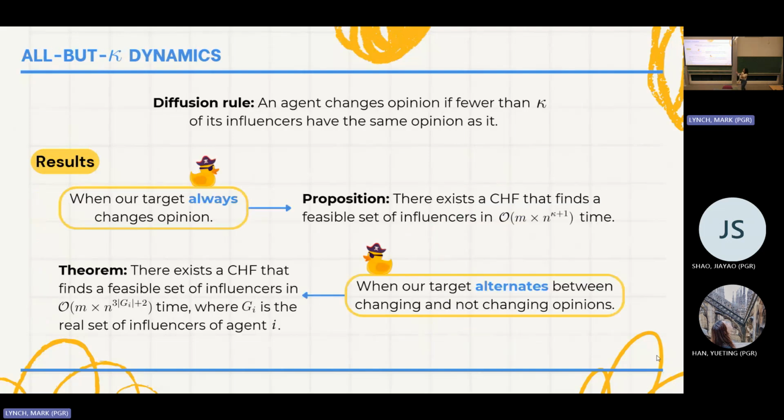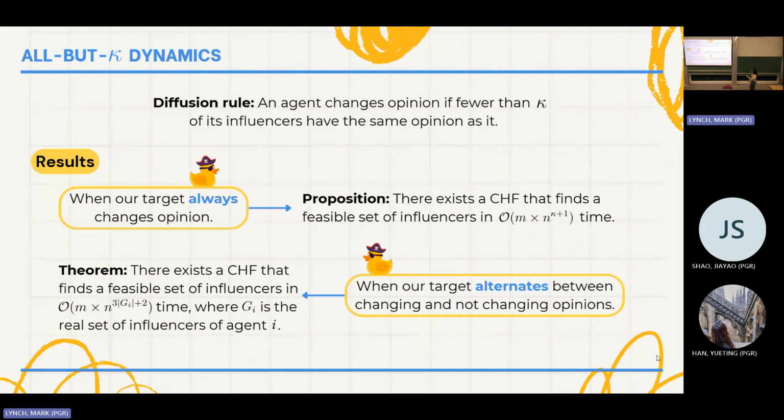What happens when we complicate things a little bit more? What if we go to the all-but-kappa dynamics? Once again, we're going to split the oracle's predictions into when the agent changes opinion and when it doesn't change opinion. When it changes opinion, we still have polynomial time, assuming that kappa is a constant value. If you want more details, we can talk afterwards.